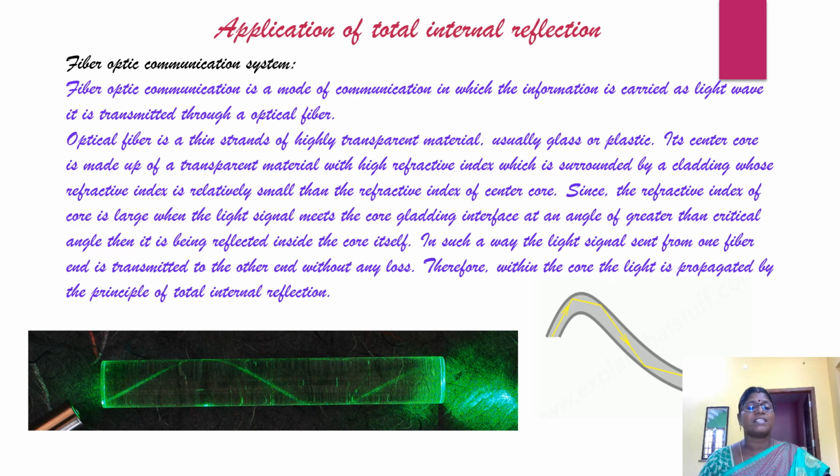Since the refractive index of the core is large, when a light signal meets the core-cladding interface at an angle greater than the critical angle, it is reflected inside the core itself. In such a way, the light signal sent from one end of the fiber is transmitted to the other end by the process of total internal reflection. Therefore, within the core, the light is propagated by the principle of total internal reflection.